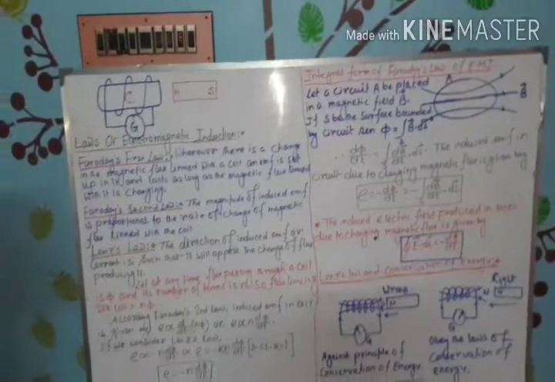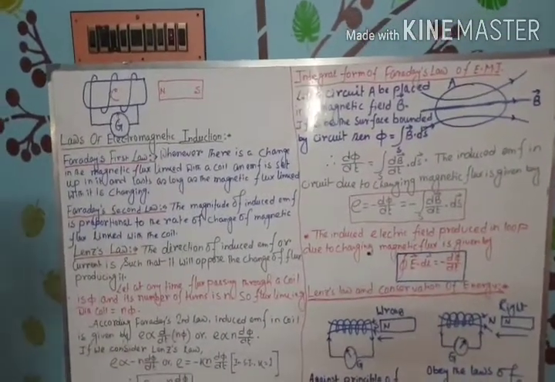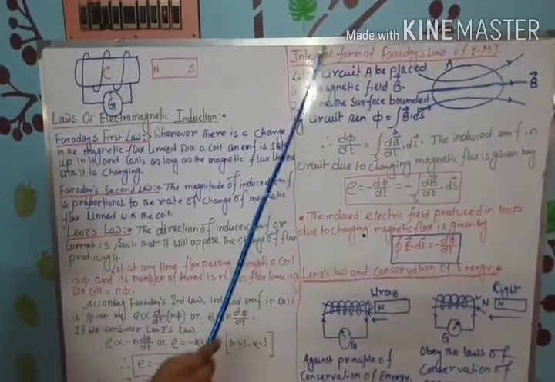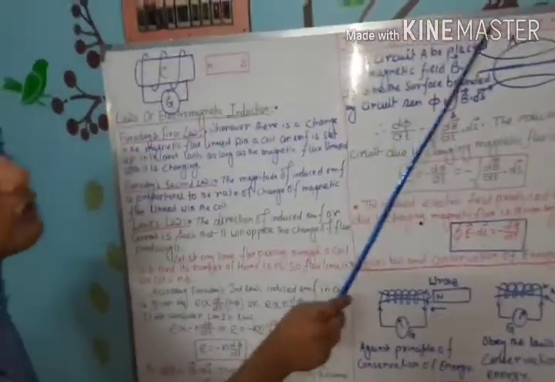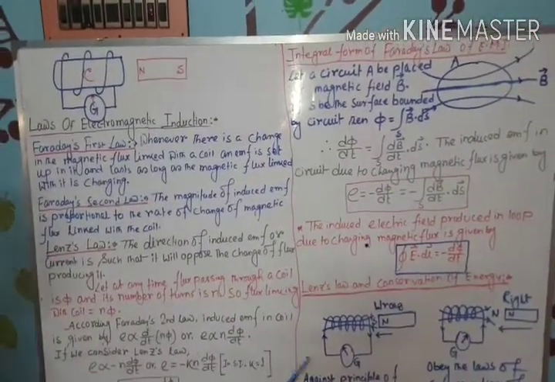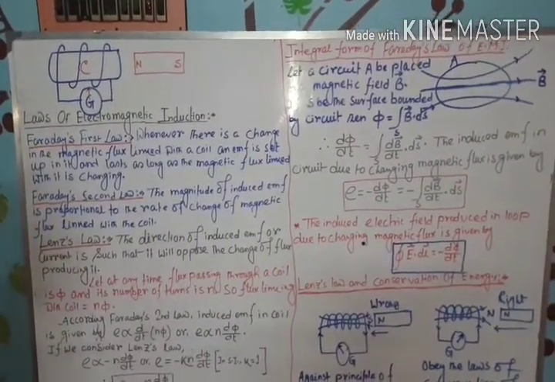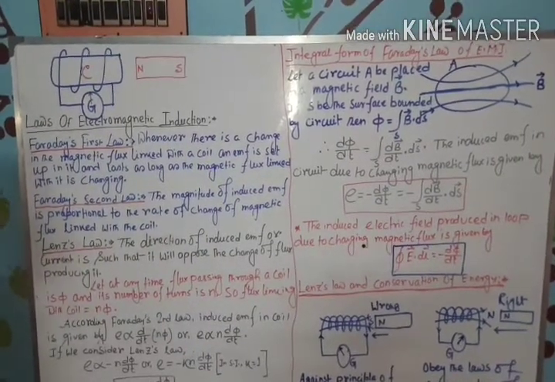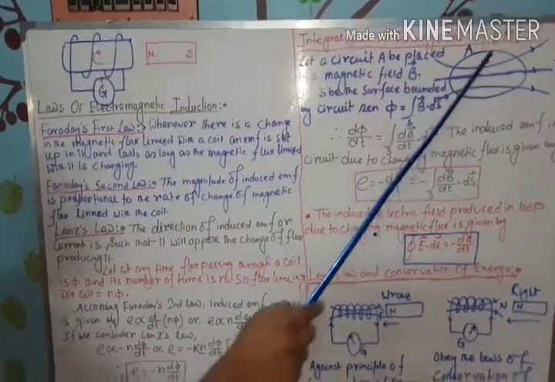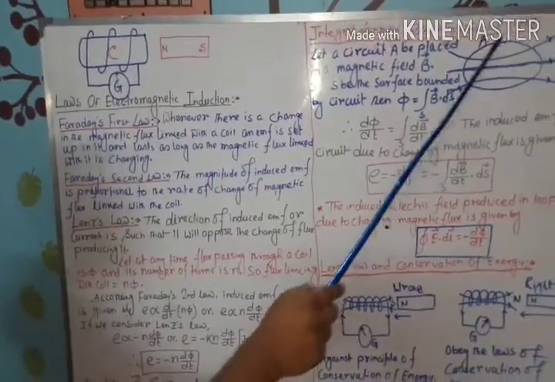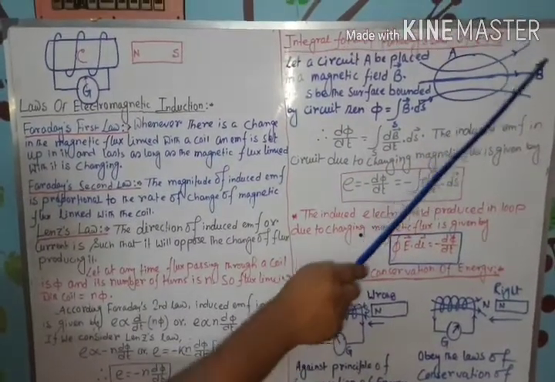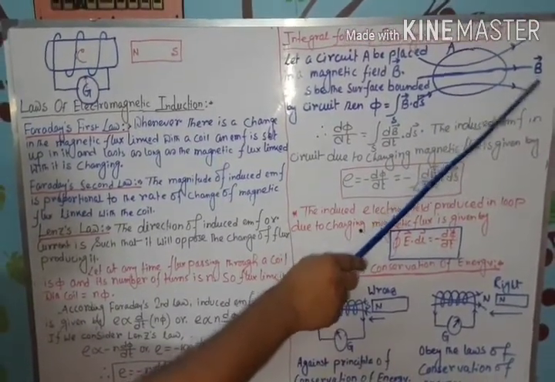Now student, you have to know the integral form of Faraday's law of electromagnetic induction. To know about it, we consider a circuit A which is situated over the magnetic field B vector.